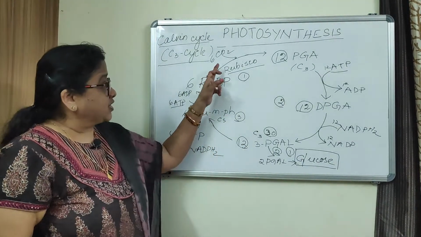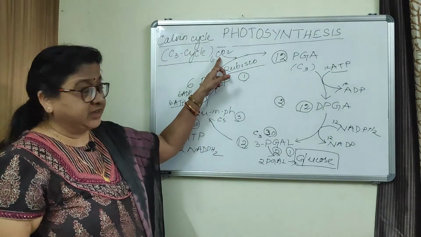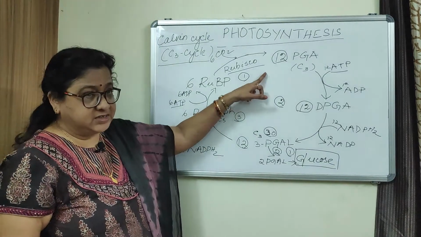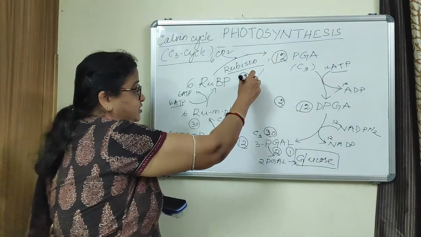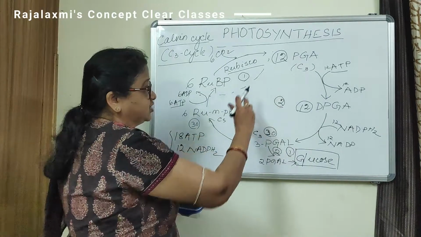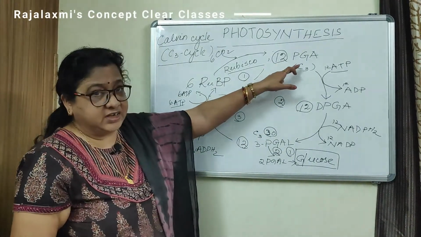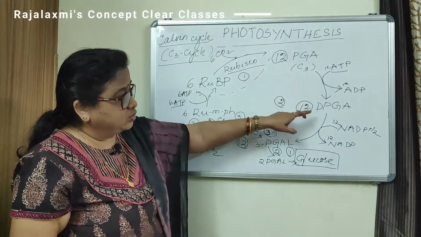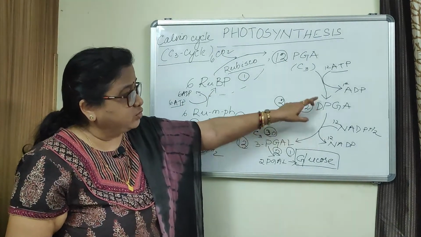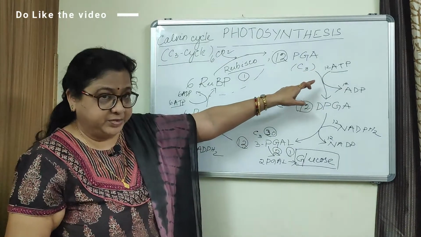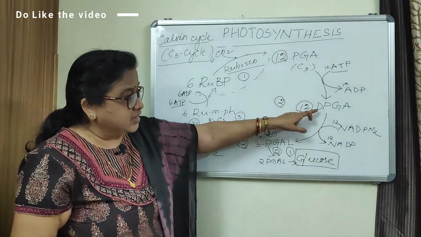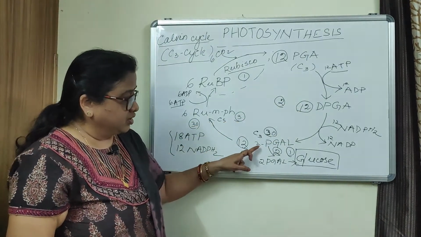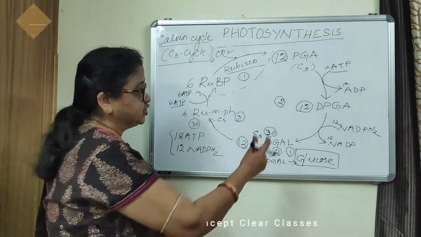The first phase, in which carbon dioxide combines with RuBP, is the carboxylation phase, and it results in the formation of phosphoglyceric acid. Phosphoglyceric acid is then converted to diphosphoglyceric acid by utilizing 12 molecules of ATP, and then this diphosphoglyceric acid is reduced to 12 molecules of phosphoglyceraldehyde.